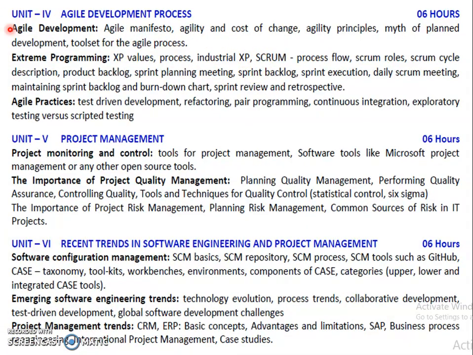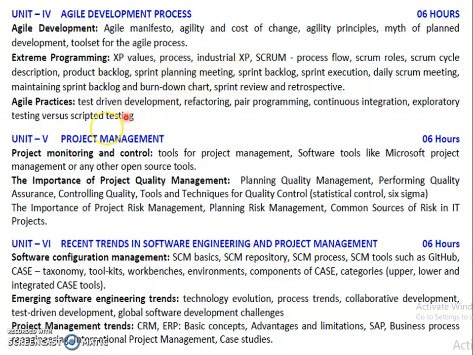In Unit 4, we learn about agile development: the manifesto, agile principles, myths of agile development, and the toolset of the agile processes. Also we learn extreme programming: XP values, process, industrial XP.